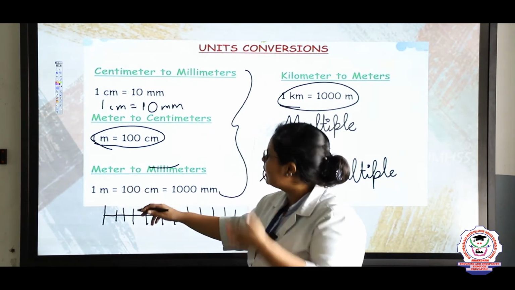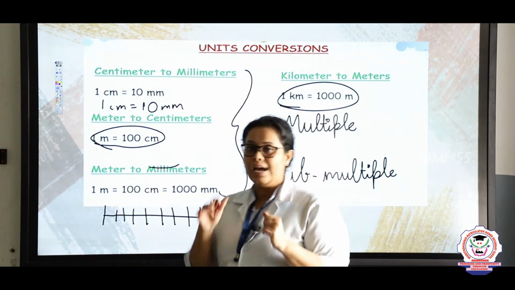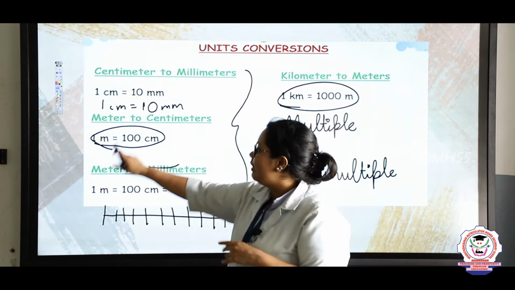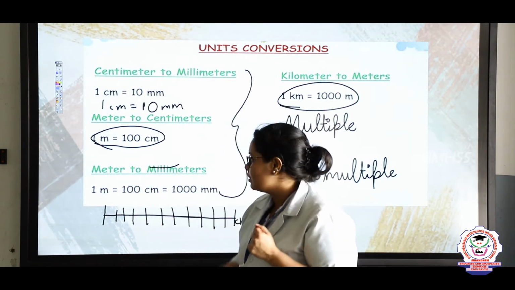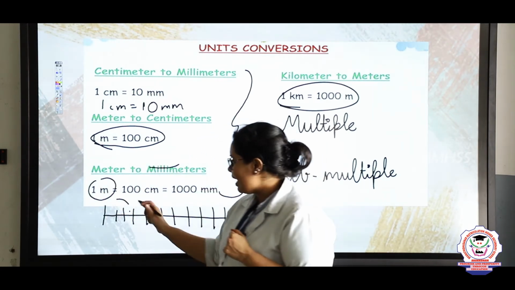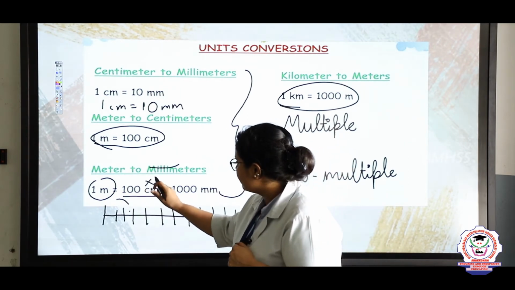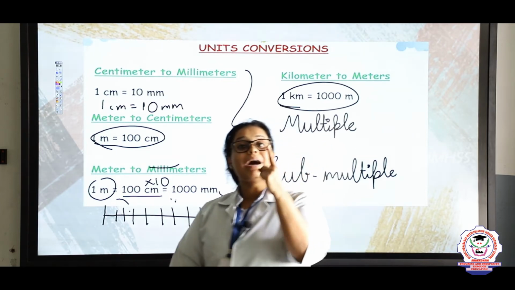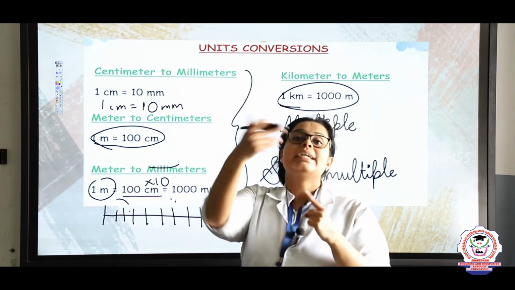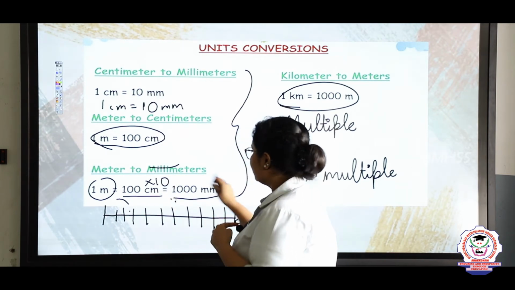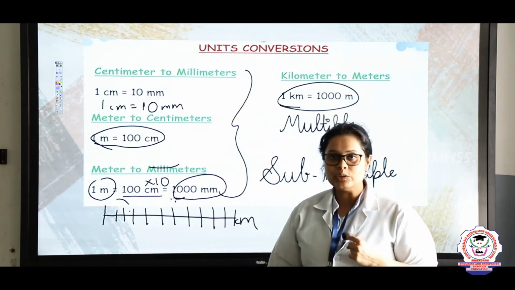Same way, when we are taking meter into millimeter, now we know centimeter is 10 millimeter and 1 meter is 100 centimeter. So 100 multiplied by 10, because each centimeter has 10 millimeter, will be 1000 millimeter, right students?